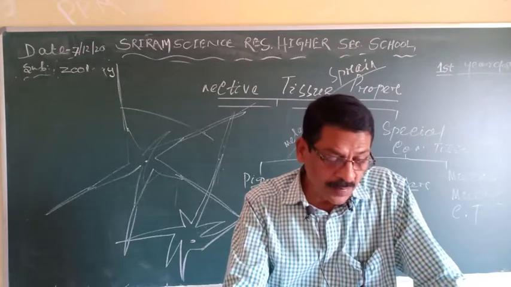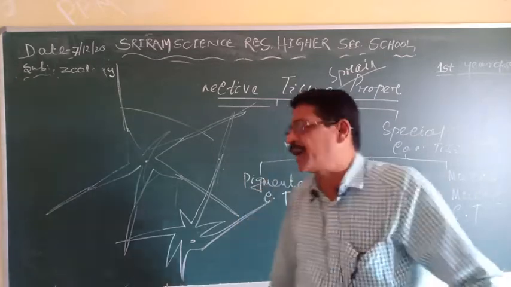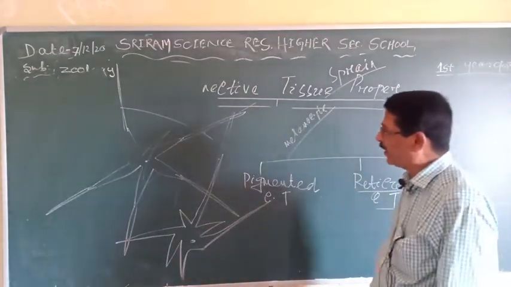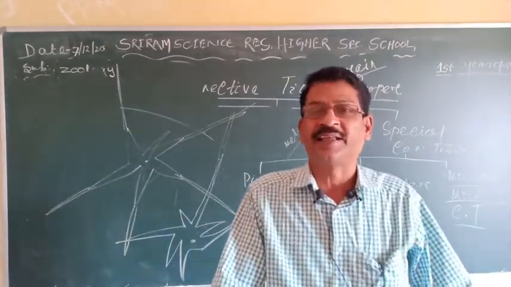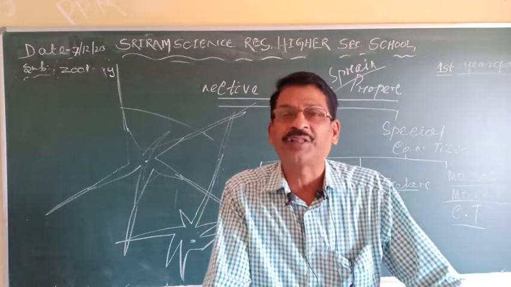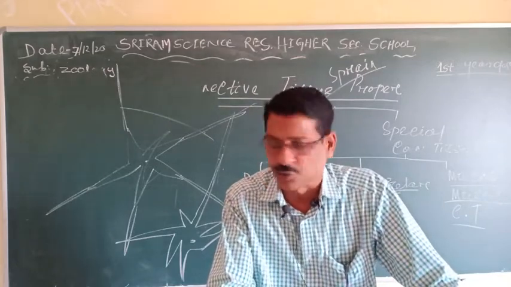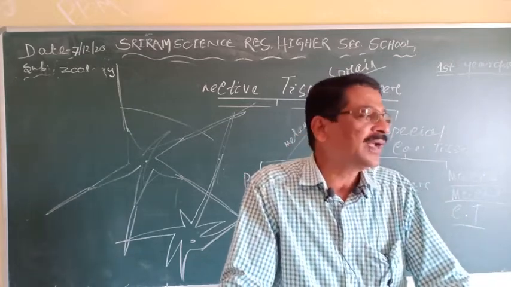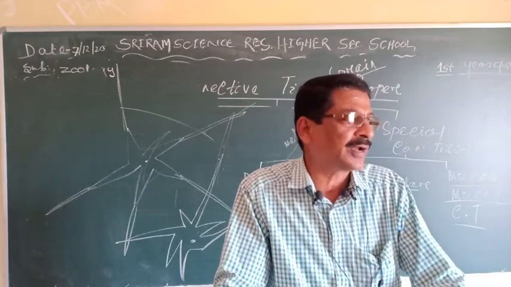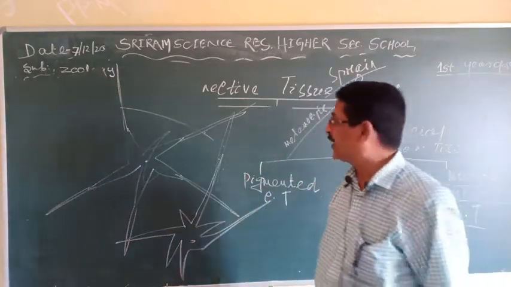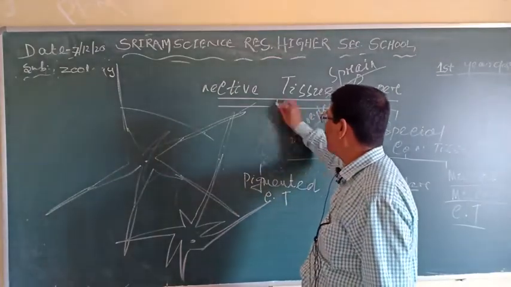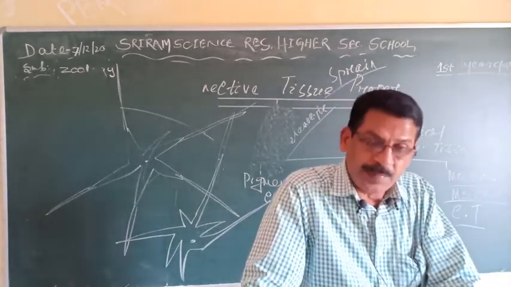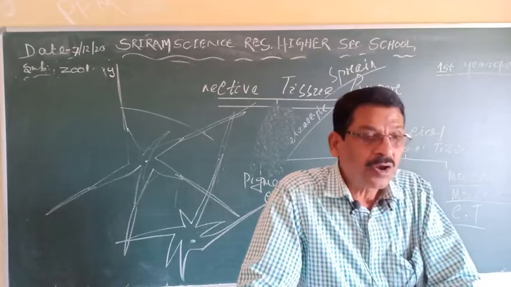Clear? Then you come to the mucoid connective tissue or mucous connective tissue. This is the last one. So with this I will finish the class today, and in the next class I will start another thing called the cartilage or the bones, etc., the skeletal connective tissue. So first of all, the mucoid connective tissue. Here the matrix is jelly-like, slippery mucopolysaccharides called Wharton's jelly.